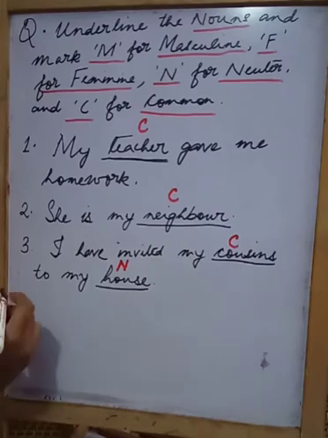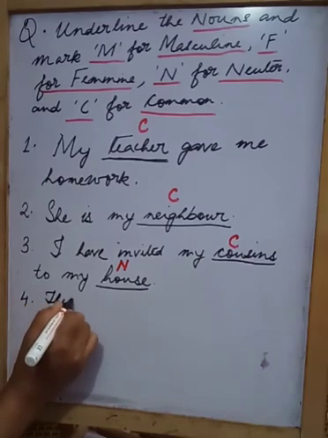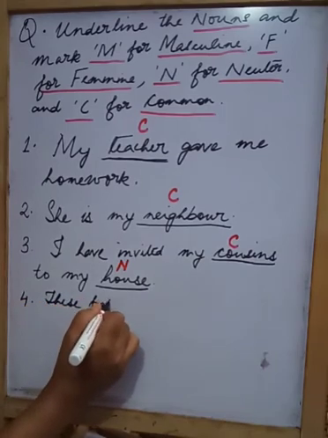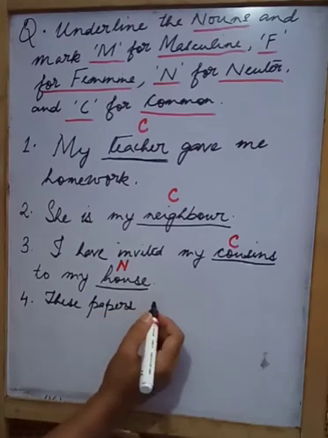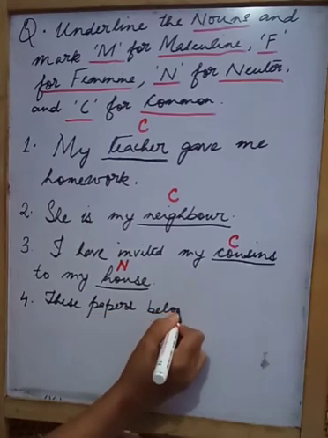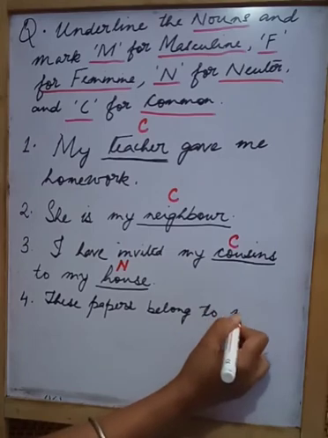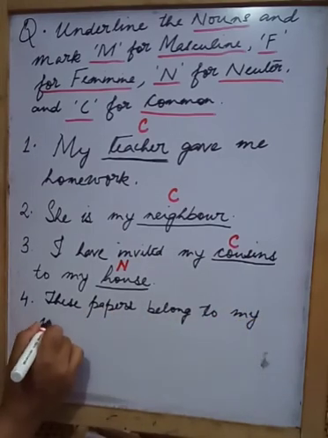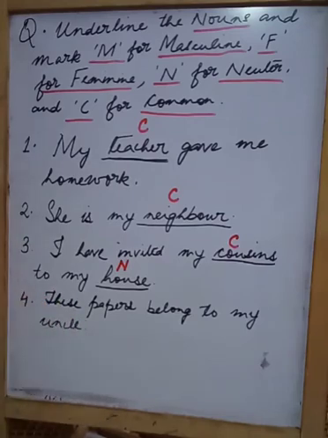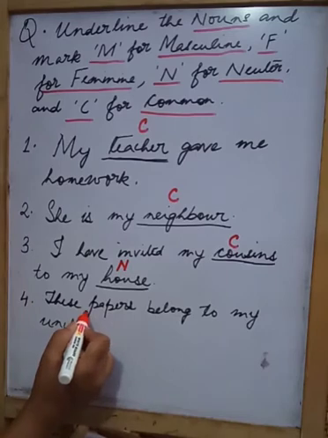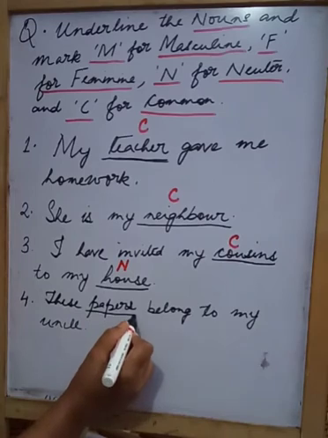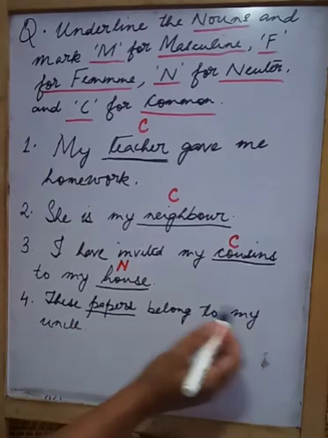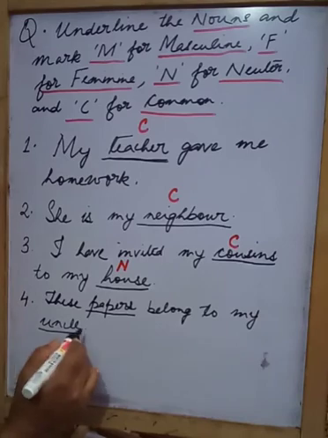So let's move on to the next number, number 4. These papers belong to my uncle, right? Let's see which are the nouns here. These papers. Papers will be a noun, isn't it? Papers come under the category of things. It is a noun, right? Belong to my uncle. Again, uncle also will be a noun. It is under the category of persons.